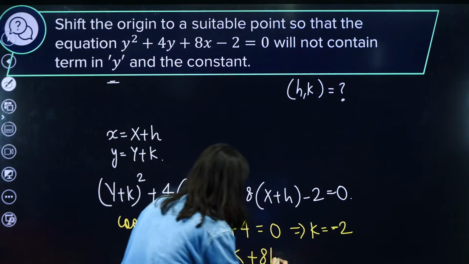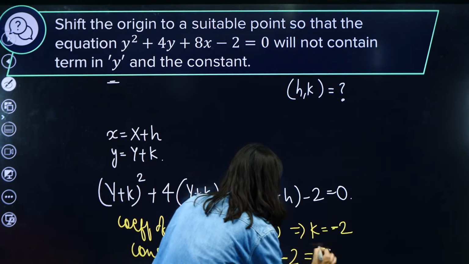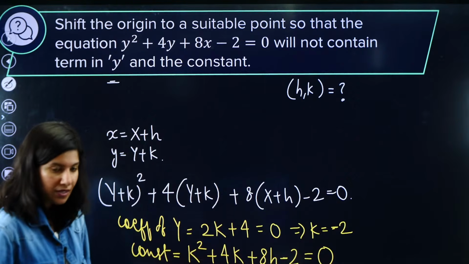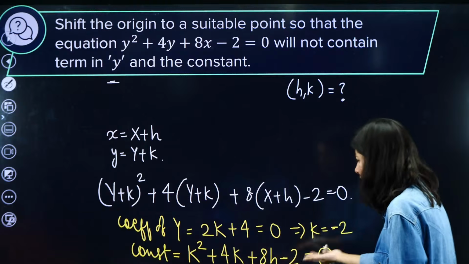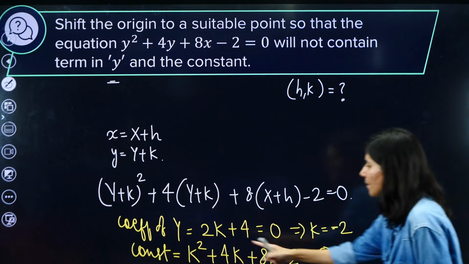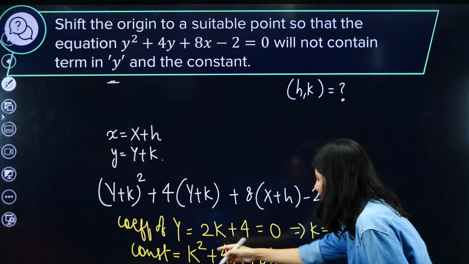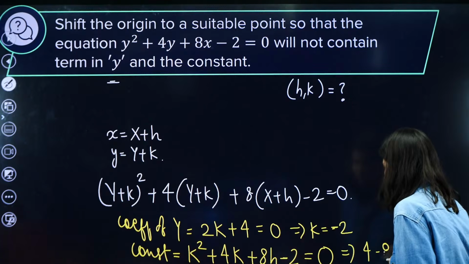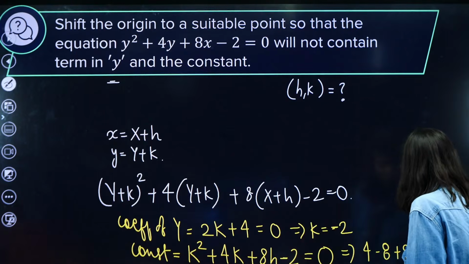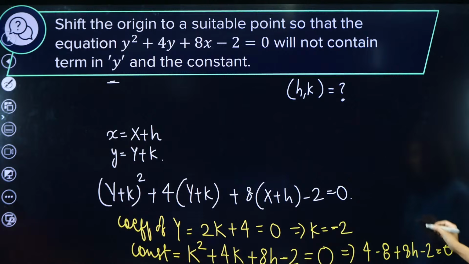Minus 2 equals to 0. So basically the constant term is 0. Now we know the value of k. k is minus 2, right? So why not we put it over here and get the value of h. Minus 2, if I put it over here, I will get 4. Then over here, it will become minus 8. Plus 8h minus 2 equals to 0. So this is going to be 8h, and this is minus 4 minus 2 equals to minus 6. h equals to 3 by 4.